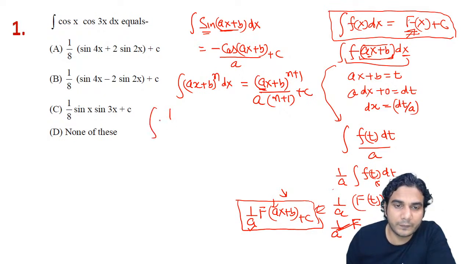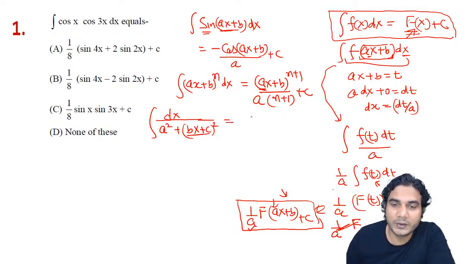Let me tell you one of the formulas of rational functions. We did this formula, 1 upon a square plus x square. So that was 1 upon a tan inverse of x upon a. Now suppose we have a square plus (bx + c) the whole square, alright? Like this. So again you can compare with the same formula, only x is replaced by bx + c.